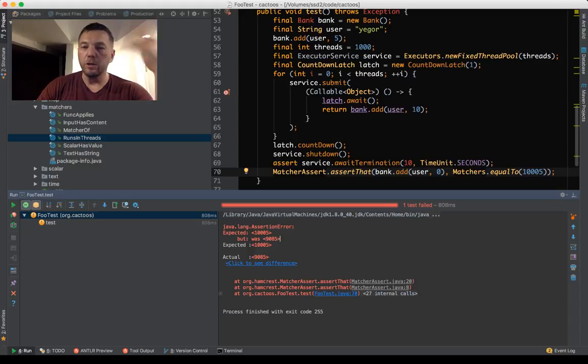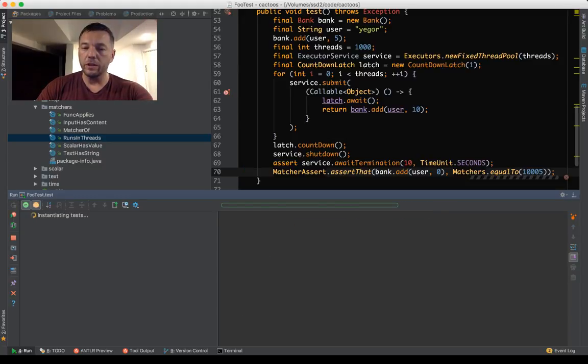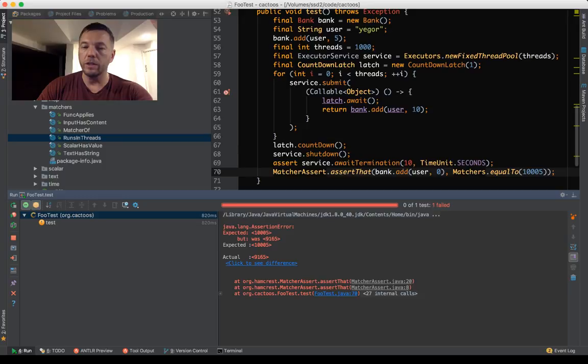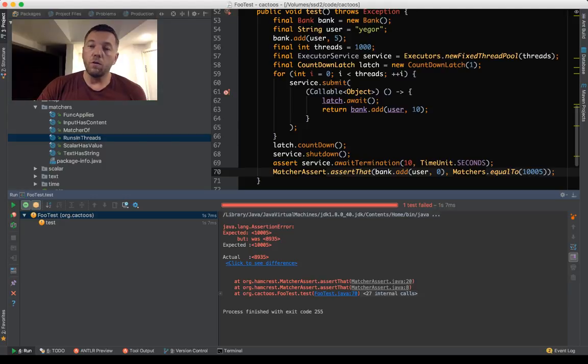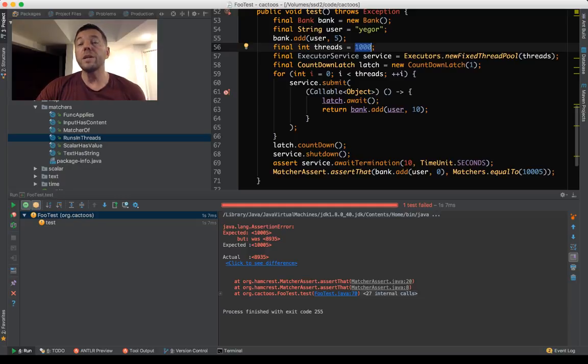It's unpredictable. We don't know when exactly we're going to fail. You see, we always miss something. We're always going to get a number which is smaller than the number which we're looking for. And every time it's going to be a different number. And you see how interesting. This problem manifests itself only when the number of threads is quite high. So imagine 1,000 threads on quite a small computer. I have just 8 CPUs or so.